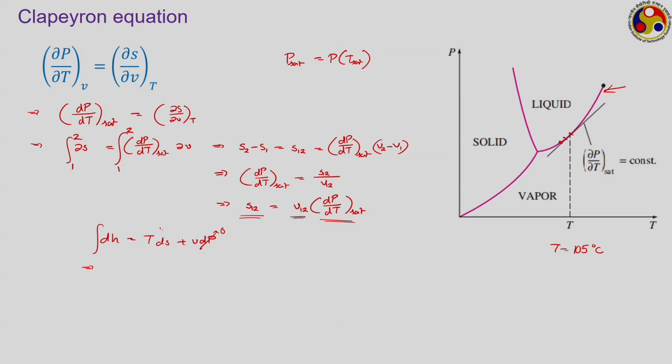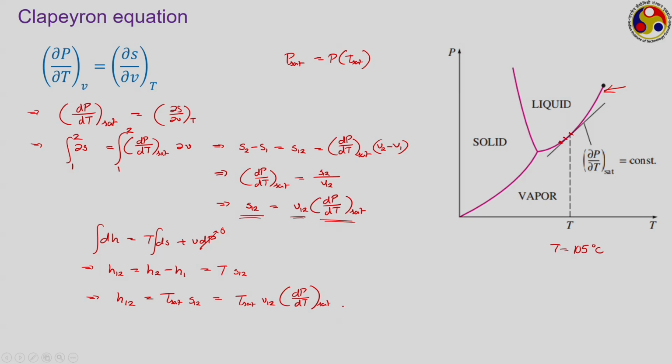So, if we integrate this over the phase change process, then this is your H12, that is H2 minus H1, the change in enthalpy over the phase change, is equal to T into S12. That is, H12 is equal to the saturation temperature into S12, or invoking the earlier relation, saturation temperature into V12 into the slope of the saturation curve.